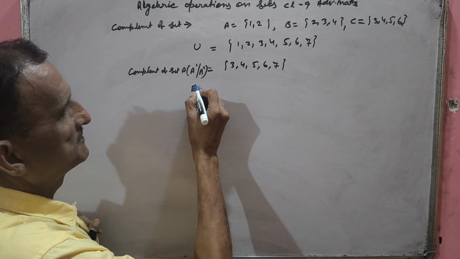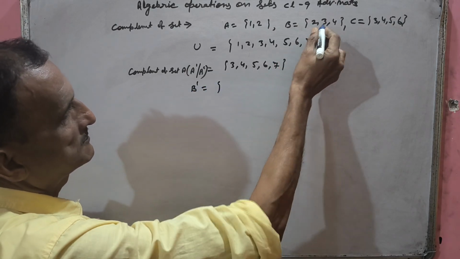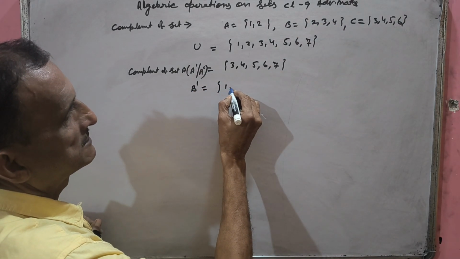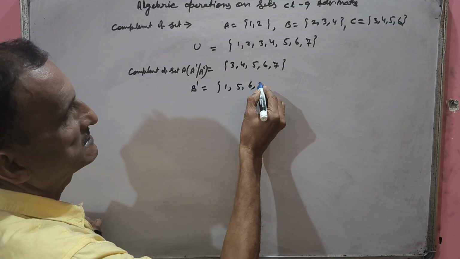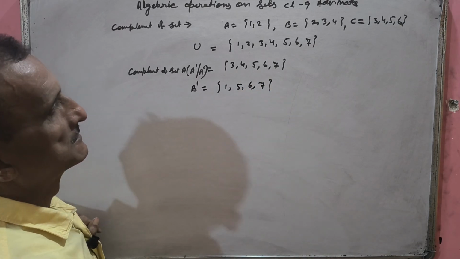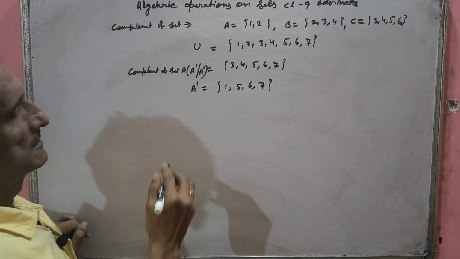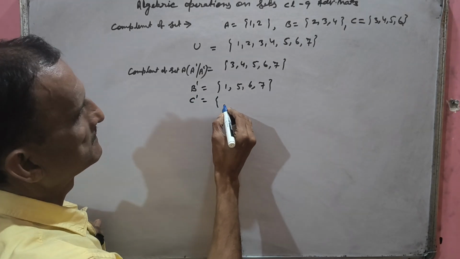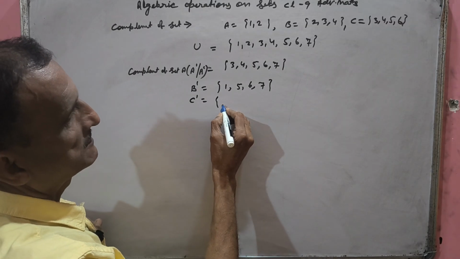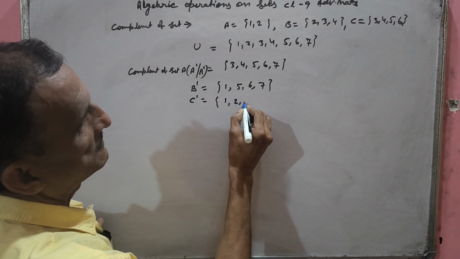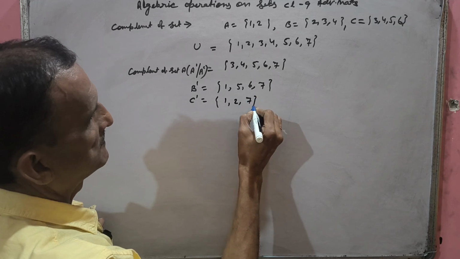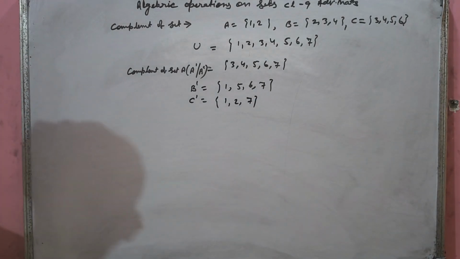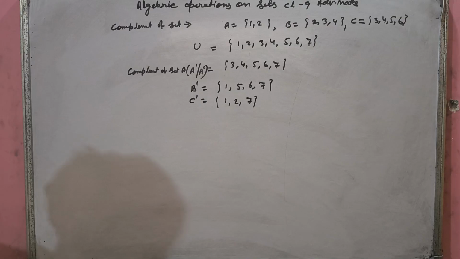Similarly, we have B complement also. What elements of U are not in B? 1, 5, 6, 7. Okay? We have complement of C also. What elements of U are not in C? 1 is not there, 2 is not there, 3, 4 are not there, so 5, 6, 7. So this is called complement of set.